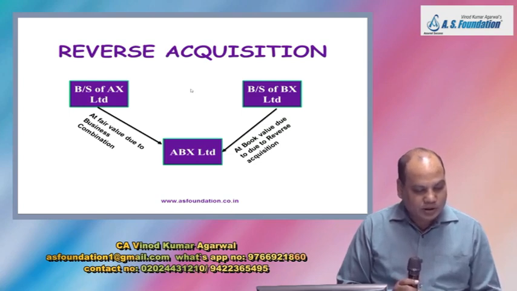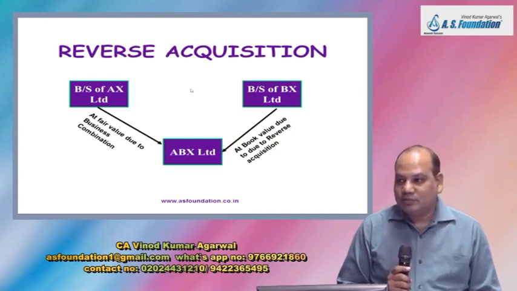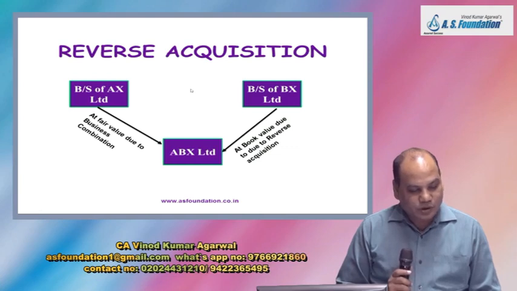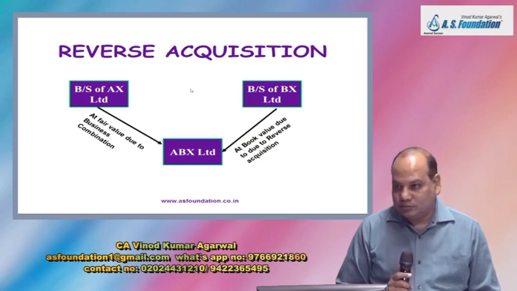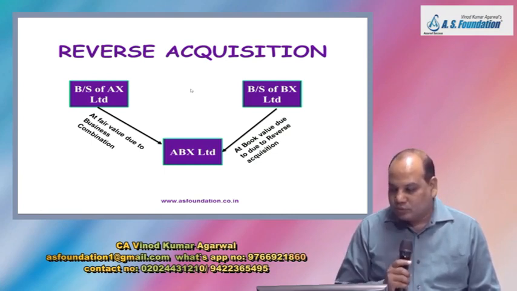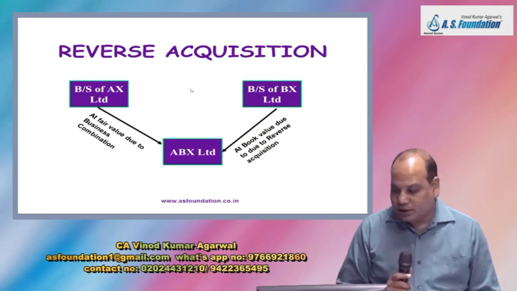Assume BX Limited is a larger entity, and their management will take the control of the entity. So what we will assume from this statement? That BX Limited will take the control. So BX Limited will be called as accounting acquirer. And this other company AX Limited is the legal acquiree.